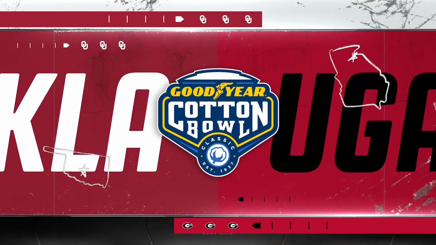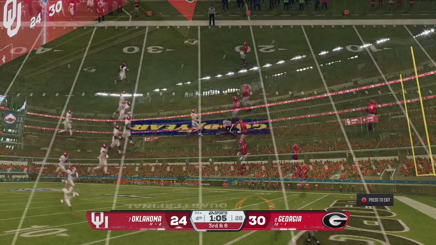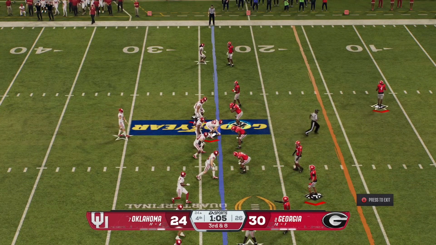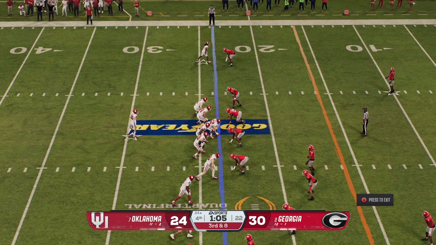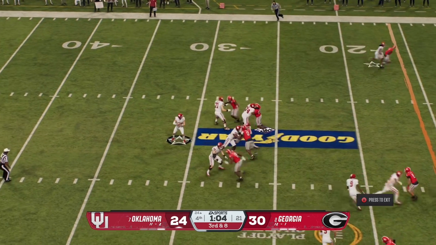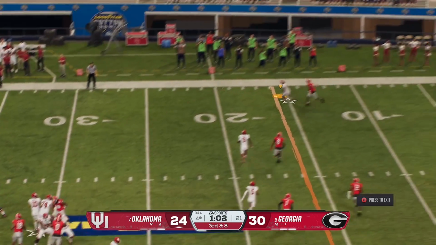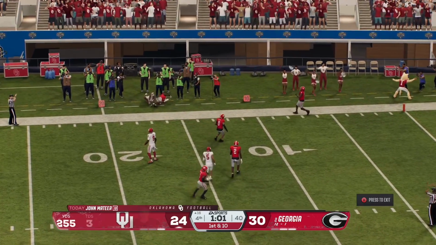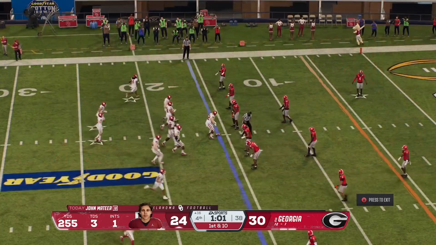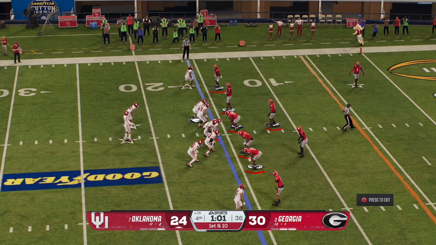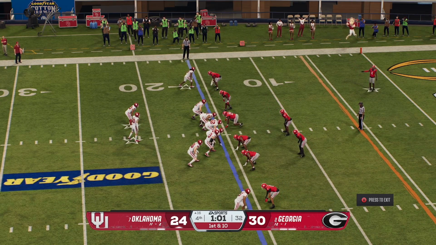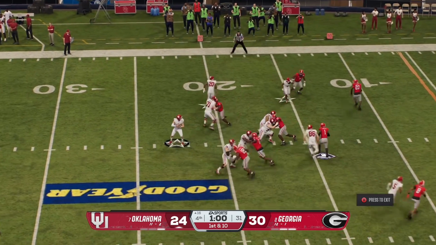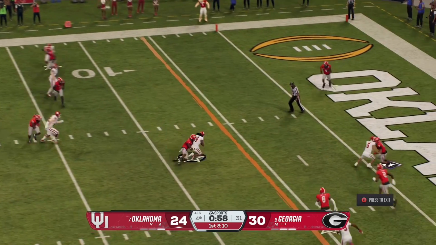Yeah, I guess, actually, I was going to say you could have just faked being good, so you wouldn't call it an injury timeout, but they're running hurry up, so you can't really do anything about that. You have to stay down. You can't just tough it out there. I guess it might have just been a strained wrist. But we're going to get another first down. They go out of bounds, but they're still going to call hurry up. So I don't know what's going on with the coaching there, which, CPU coaching in College Football 26, not known to be great whatsoever. So, yeah, I guess that makes sense.